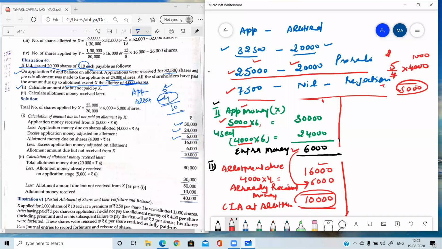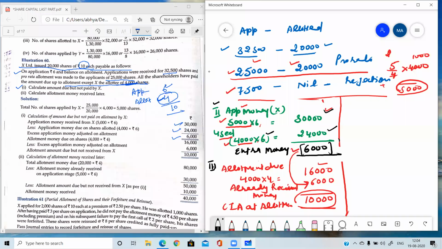Then in step 2, application money paid by X, that is the 5,000 into 6, but he was allotted only 4,000 shares. So his application money used is 4,000 into 6, which is 24,000. So he has paid 30,000 along with application, but he received only 4,000 shares. So his money was used only 24,000. So extra money he has paid along with application is 6,000.